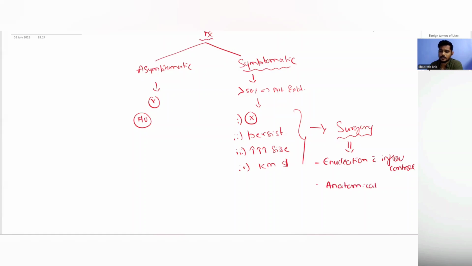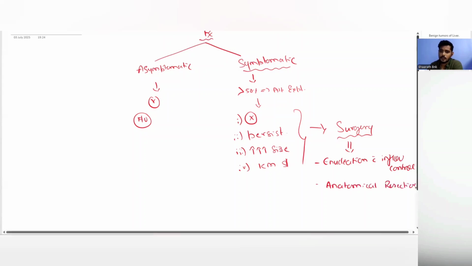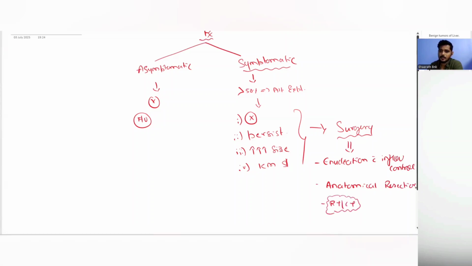Segmentectomy, hemihepatectomies are necessary. They have also tried RT and CT to reduce the size of the hemangioma, but this data is limited. Right now, the ideal treatment is enucleation with inflow control. But if the hemangioma is too large or there are multiple hemangiomas, then anatomical resection can be considered.